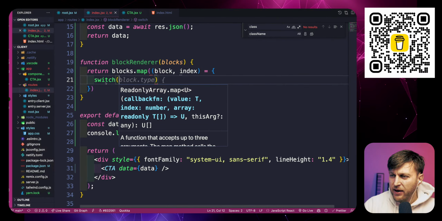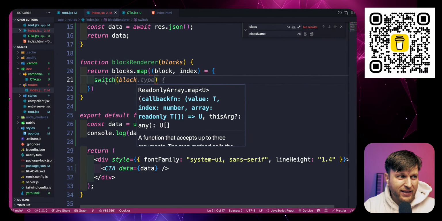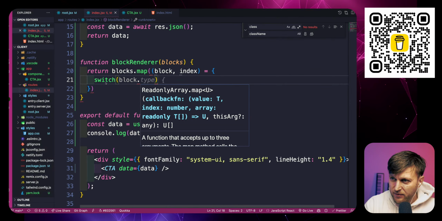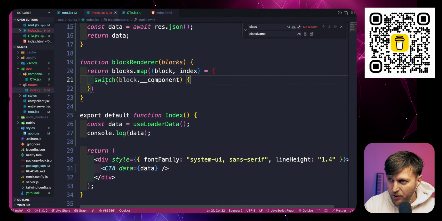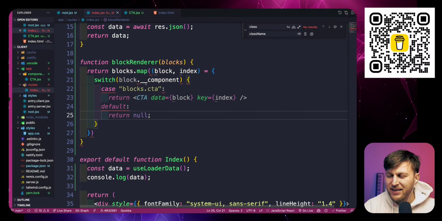And in our case, by the way, it's not what Copilot recommends, I think we are getting back our components, and then we're going to check for our block component, and we're going to see, does our block component equal block CTA, which I know is our name, and if so, we're going to return our CTA component.